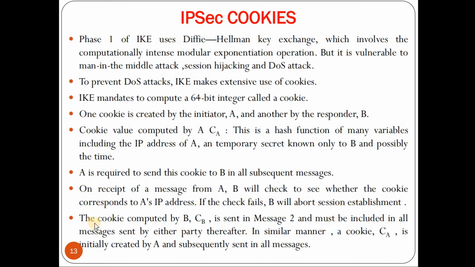Now the cookie computed by B is represented as CB. It is sent in message 2 and must be included in all the messages sent by either party thereafter. In a similar manner, the cookie CA, which is initially created by A, needs to be sent in all the subsequent messages.